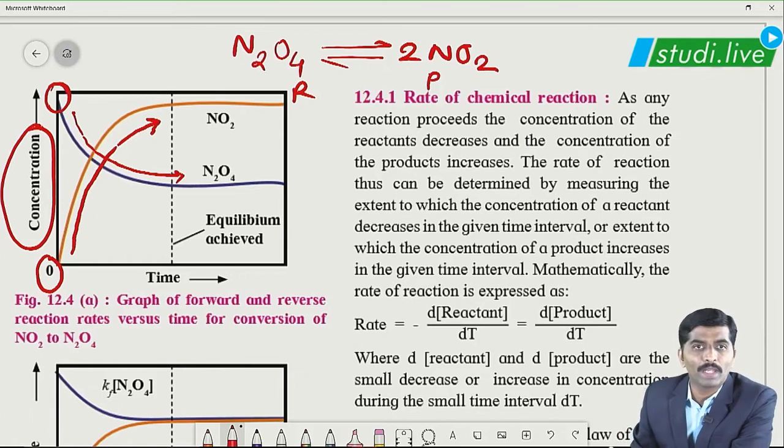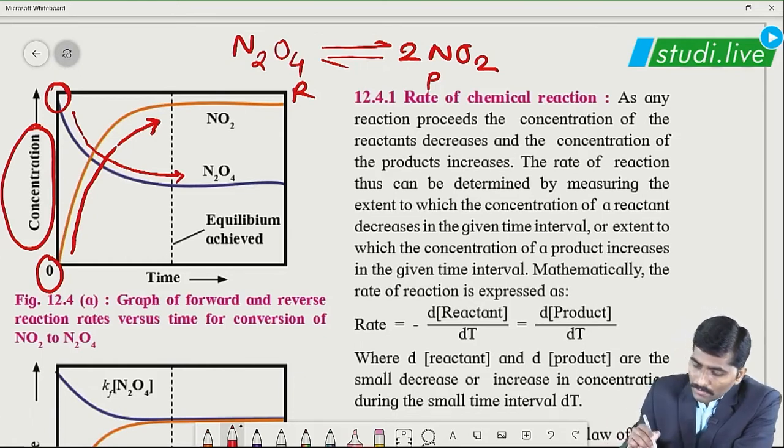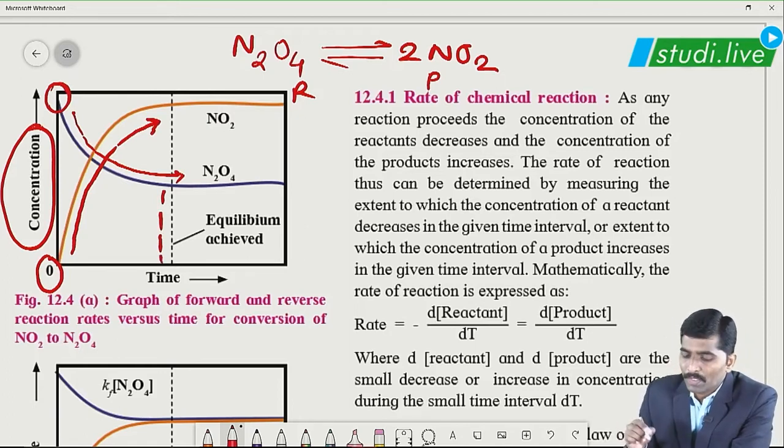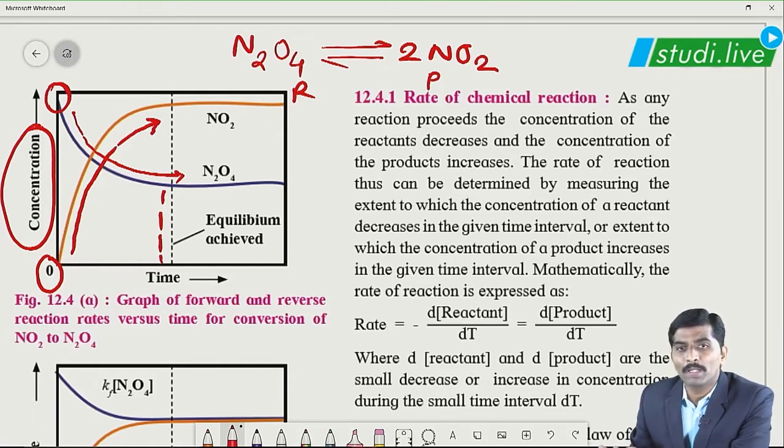But as the reaction proceeds, the concentration of product also increases and then reaches a maximum value. But this dotted line indicates what? The yellow line and blue line moving parallel. Parallel means their concentrations are not changing further. Rather, surprisingly, the concentrations become constant, and this is the point of equilibrium.